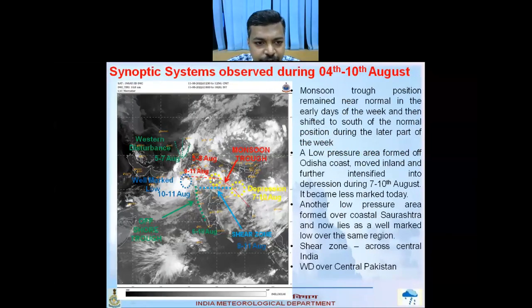If we look at the other systems, there is currently a well-marked low-pressure area over Saurashtra and adjoining northeast Arabian Sea. In the earlier part of the week, there was a western disturbance that was observed over central Pakistan. Offshore trough was observed during 6th to 10th of August across the western Ghats of India. The shear zone continues to be present across the central parts of the country from 8th to 11th of August.